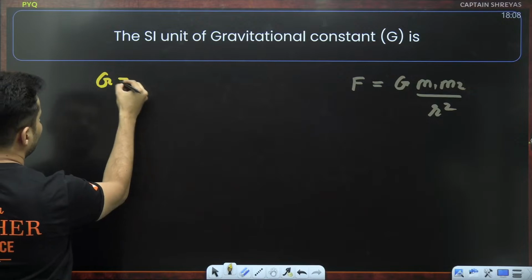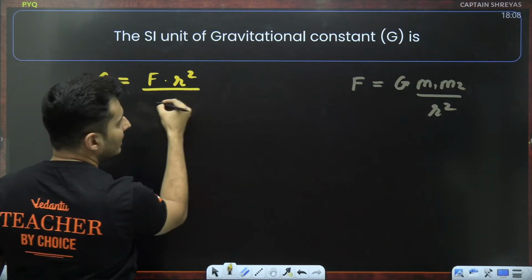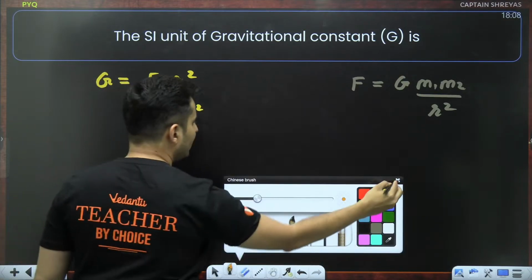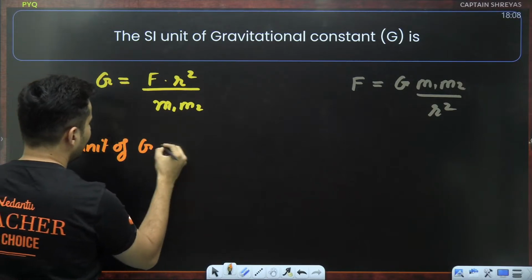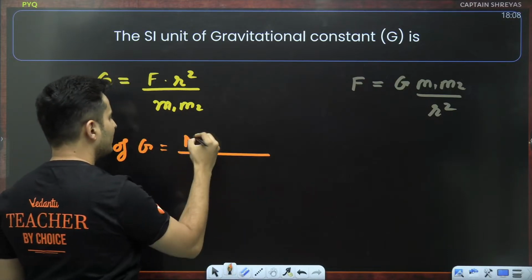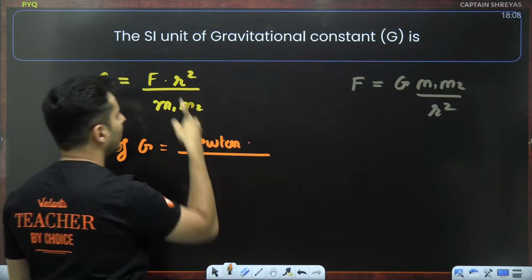Using that formula, G will be force into r square divided by m1 m2. To find the unit of G, I will first write the unit of force. Force is measured in Newton.